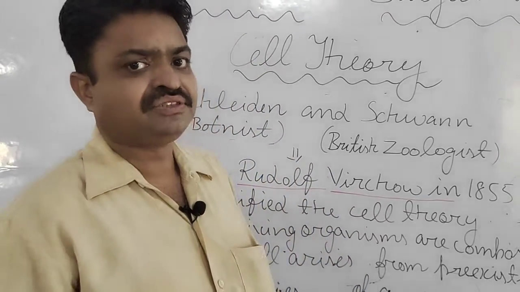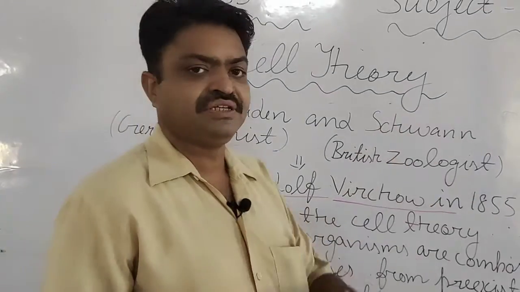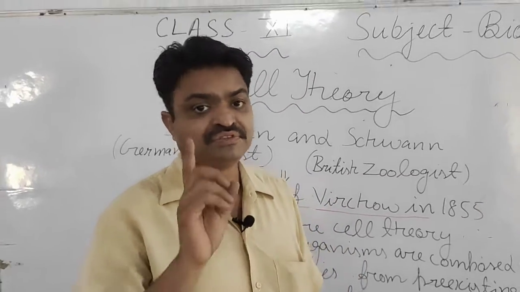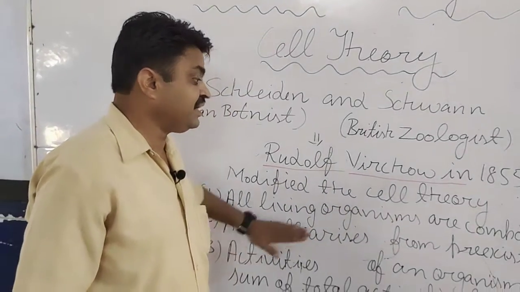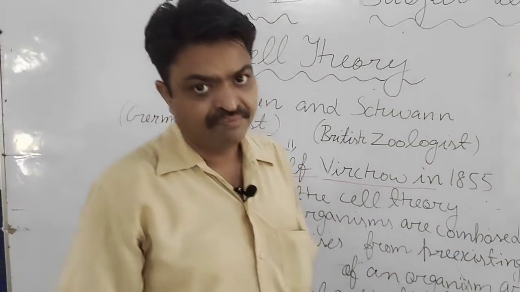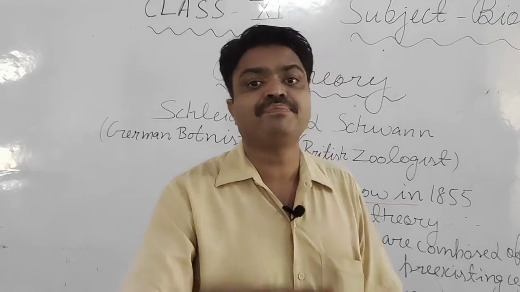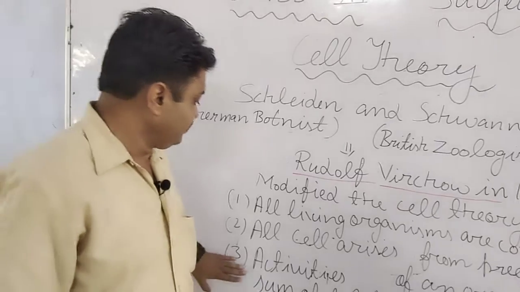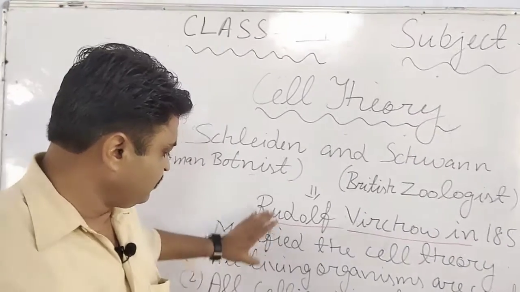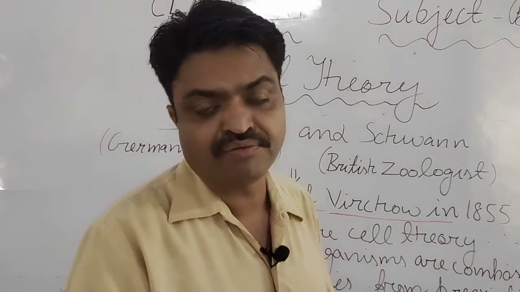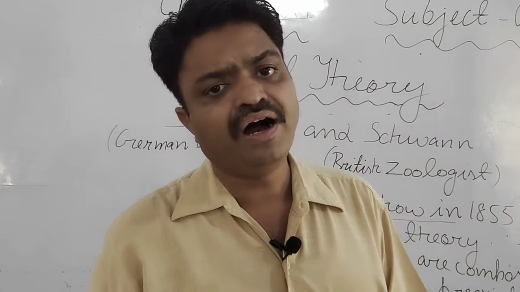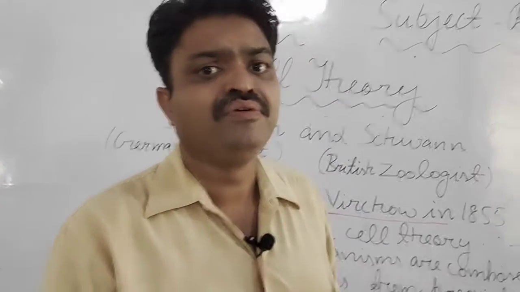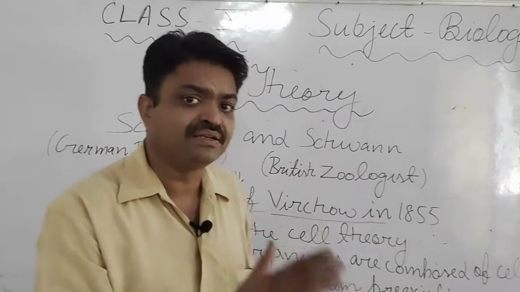According to the cell theory, all the living organisms are made of cells, and all cells arise from pre-existing cells. Means all the cells are made by their parent cell, student, parent cell. With this, he concluded that the activities performed by the living organisms, all the activities, are the sum of the interaction of the activities of the cells.